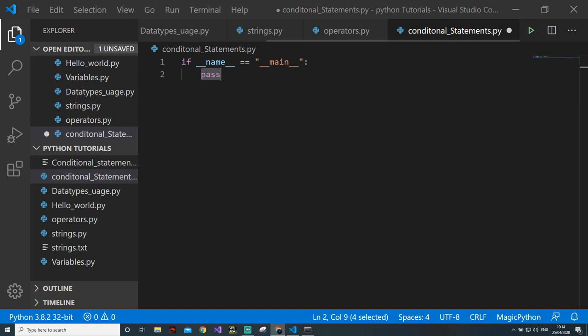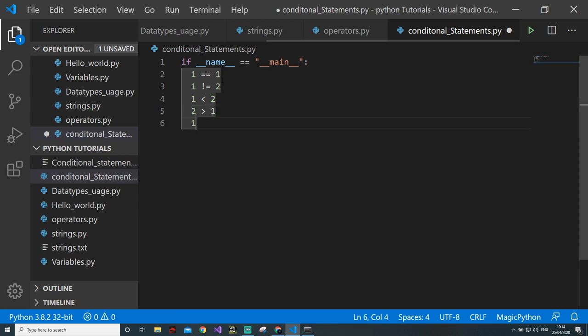And why are these used? If you want to talk about a condition, what can be the different types of condition? It can be like 1 equal to 1, or 1 not equal to 2, or 1 is less than 2, or 2 is greater than 1. It can be 1 is less than or equal to 2, which is obviously true. Then 1 is greater than or equal to 2, which is false, because 1 can't be greater than or equal to 2. These are the statements that we look at, and to check them, the if statement is very necessary.